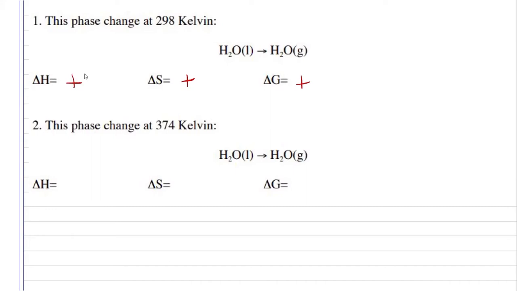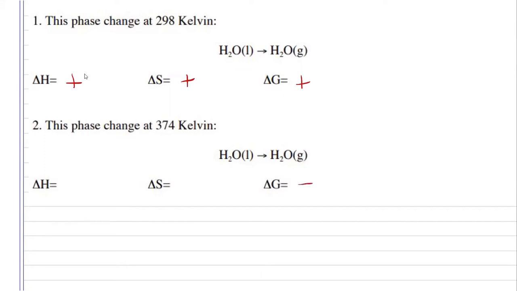Number 2 might look like a very similar question, but we have to notice the change in temperature. Now we're at 374 Kelvin, which is a little bit above boiling. So at over 100 degrees Celsius, would my glass of water go from liquid to gas? Yeah, it definitely would. So it is spontaneous.